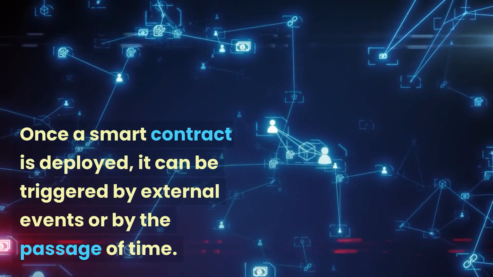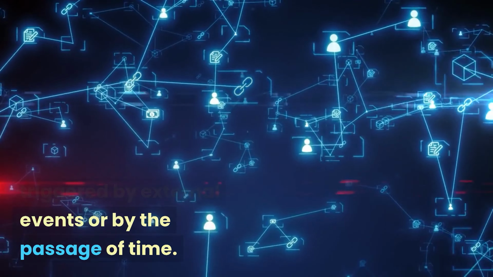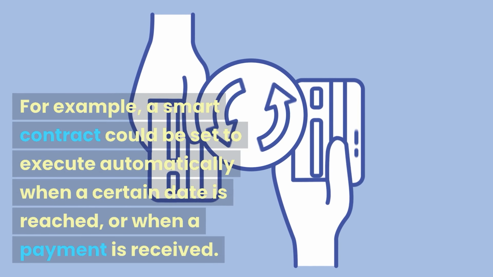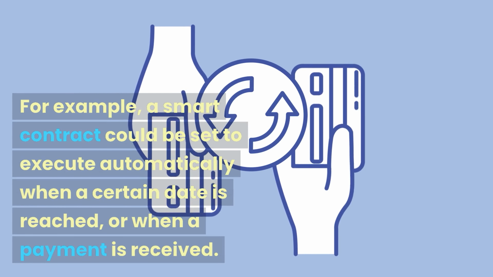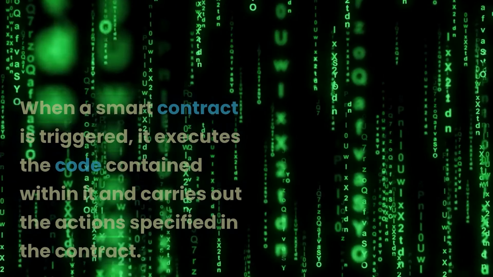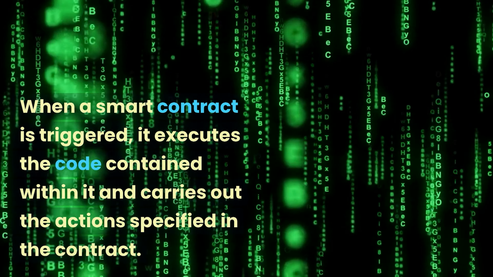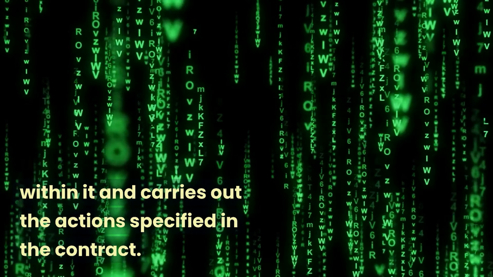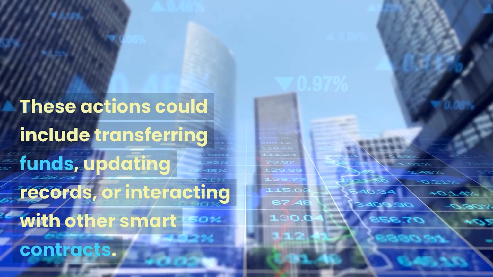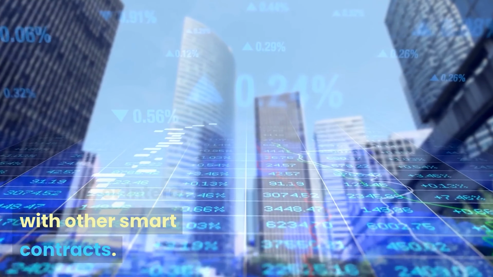Once a smart contract is deployed, it can be triggered by external events or by the passage of time. For example, a smart contract could be set to execute automatically when a certain date is reached or when a payment is received. When a smart contract is triggered, it executes the code contained within it and carries out the actions specified in the contract. These actions could include transferring funds, updating records, or interacting with other smart contracts.